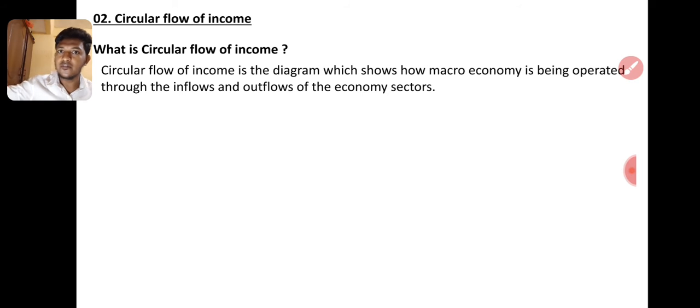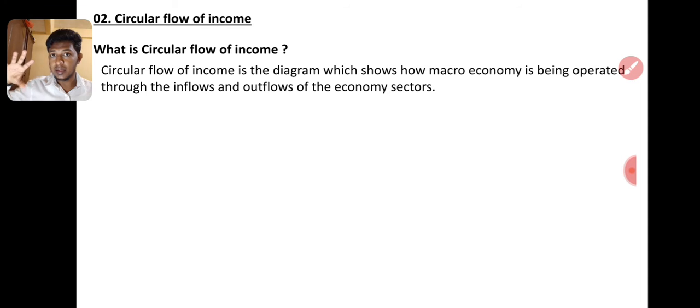Household and firms, individuals and the companies, individuals and the business, these are the private sector. Only the private sector available in the economy is those people. They are the consumers. The second one is who produce the products and give to the people. So both are the private sector. The private sector's inflows and outflows are taken as the economic inflows and outflows.